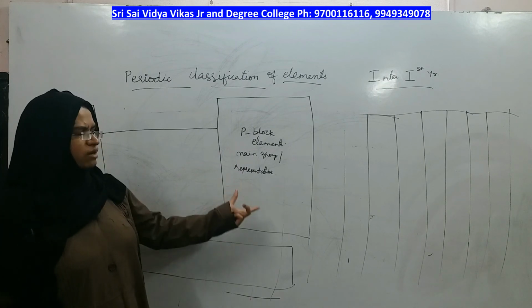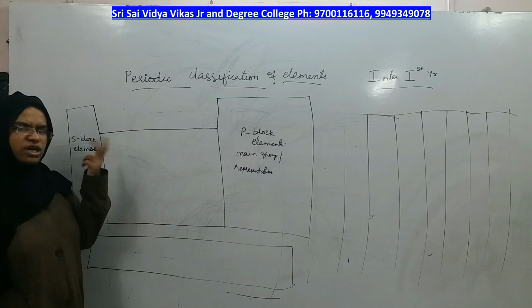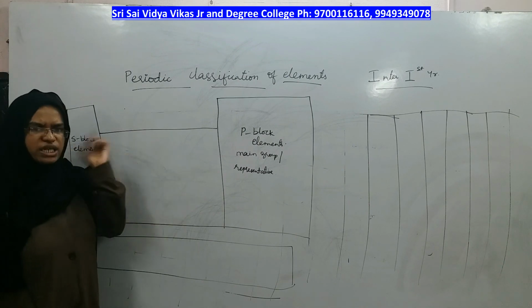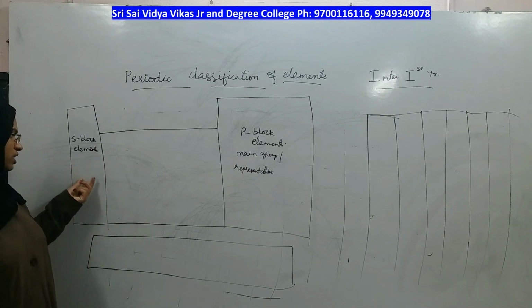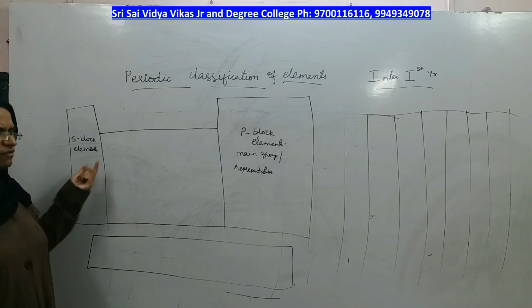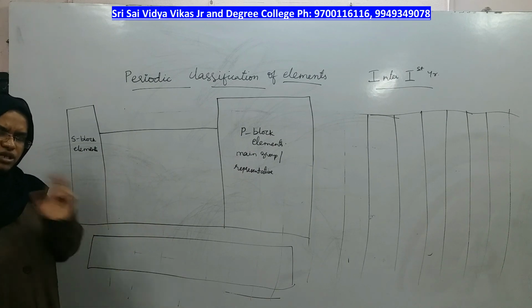Right. Who comes under P block? That's the next study. But S block is on the left side, P block on the right side. In between S block and P block, I told you that S block is electropositive and P block is electronegative.